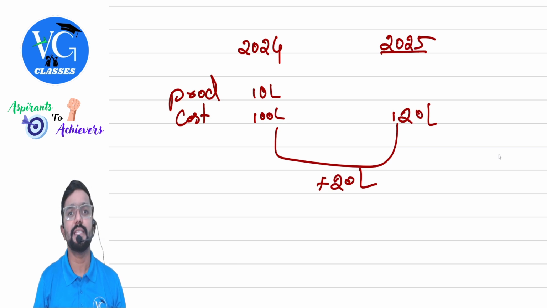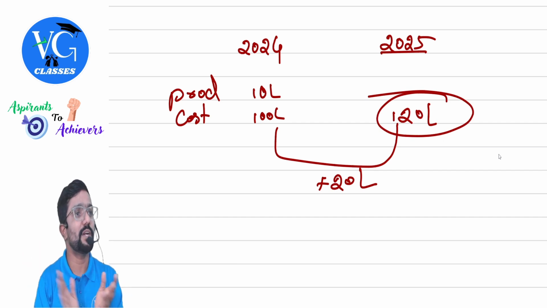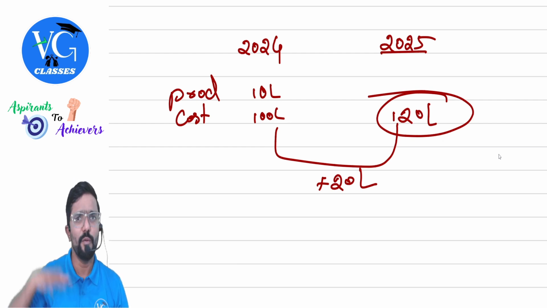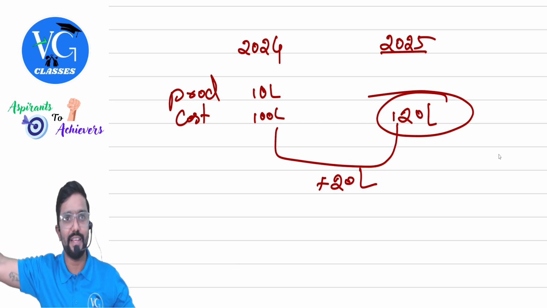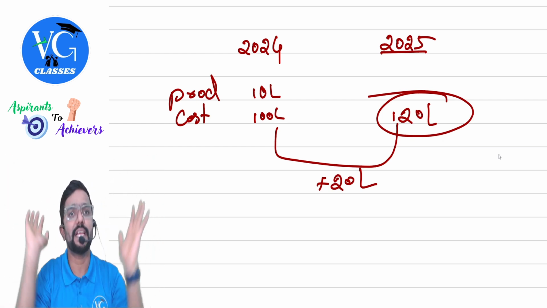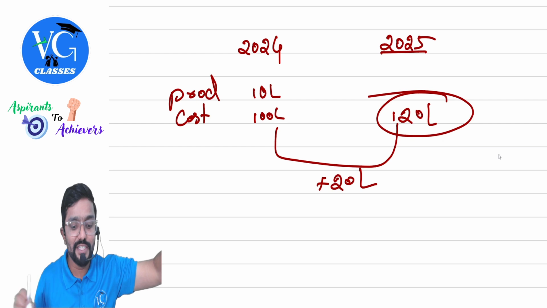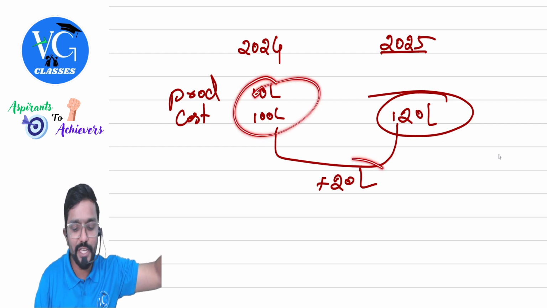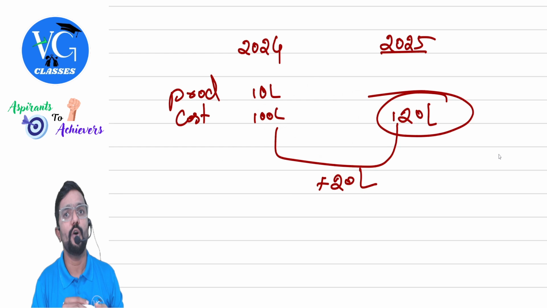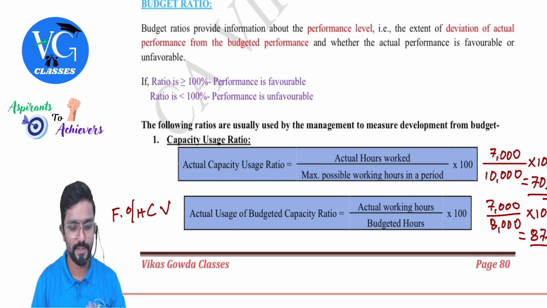Whereas under zero based budgeting, you need to explain the full 120 lakh. Why are you incurring 120 lakh? Explain me each and every rupee. Hope you understood. Under traditional, I will not explain everything. I will explain only what is extra, what is the change. Sir, why 20 lakh extra? Whereas under zero based budgeting, there is no base. In traditional, this was a base, correct? We asked you to explain only this. Whereas under zero based budgeting, no base, nothing. Please explain the full 120 lakh. How much for what? Why? That is what is called zero based budgeting.